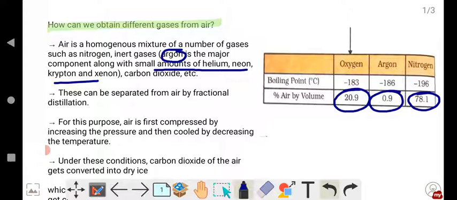But can we see the oxygen we breathe in, or the carbon dioxide we breathe out? No. We can just feel the air, but we cannot see which is carbon dioxide and which is oxygen. Because of this reason, air is a homogeneous mixture.